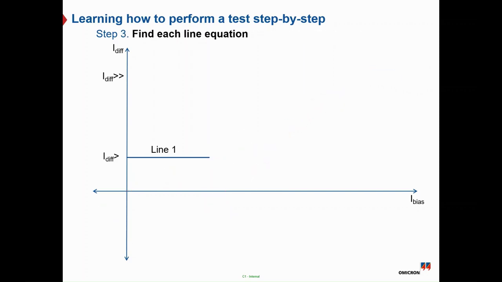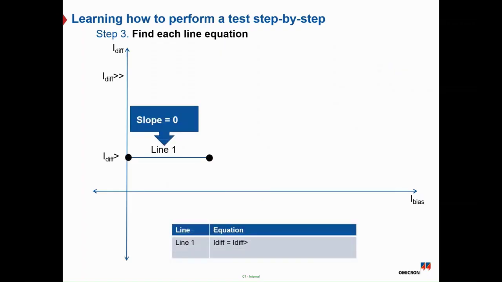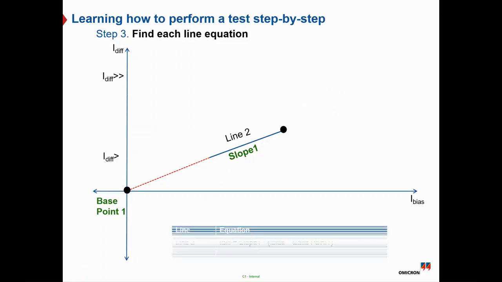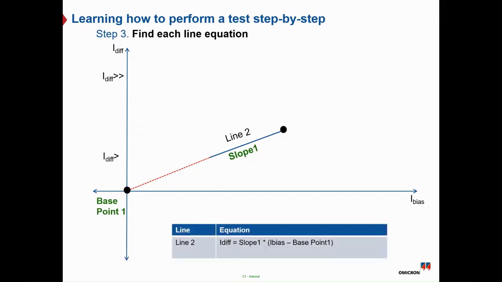Step number 3, how to find each line equation. For the first line, which is line 1, this is the horizontal line, so the slope is equal to 0, and the IDIF can be represented by the IDIF greater or the IDIF minimum, as you can see. So the line 1 equation: IDIF equal to IDIF greater. The line 2 equation can be represented in that way: the IDIF equal to the slope 1 multiplied by, between two brackets, I bias minus the base point 1. Since the base point 1 is the origin and it's equal to 0,